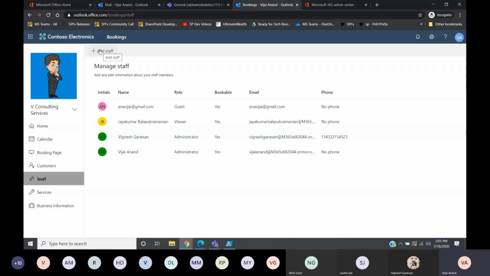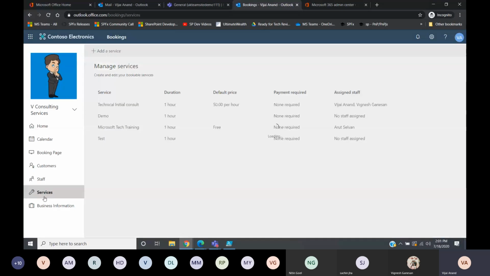Okay, so now what we have done is we have created a few roles, basically the staff who will be attending and taking care of these appointments. So the next thing is we need to create the services. Basically, we are consulting services, and as I mentioned, we are going to provide two services. So I'll just click on services now.